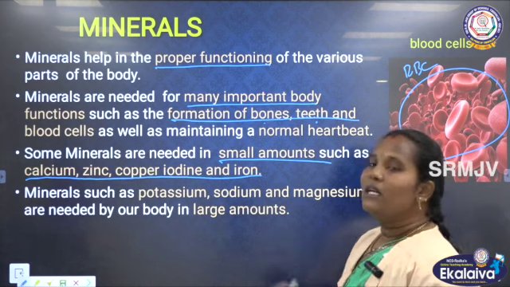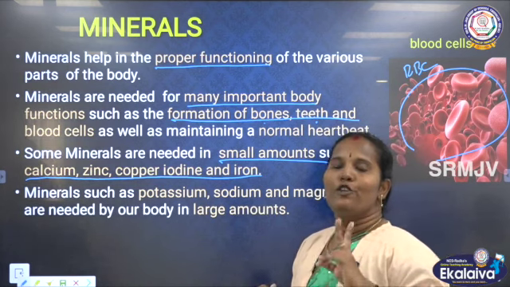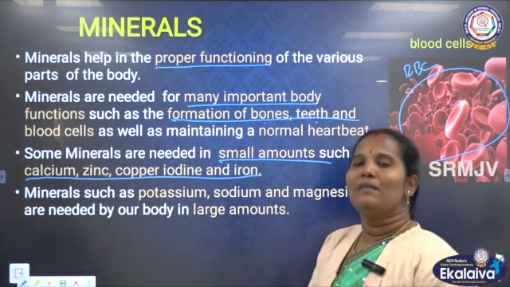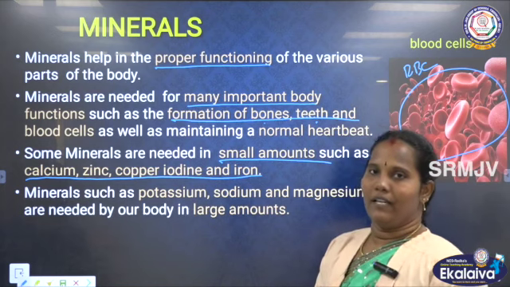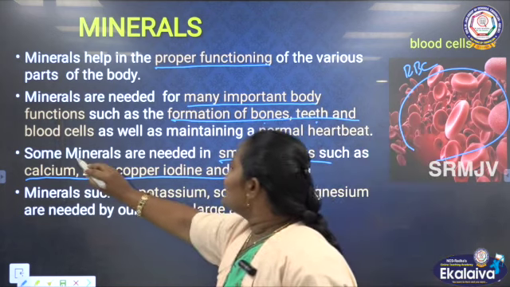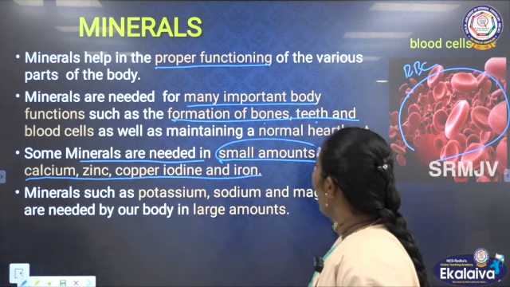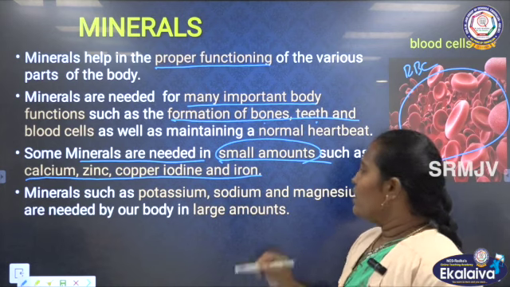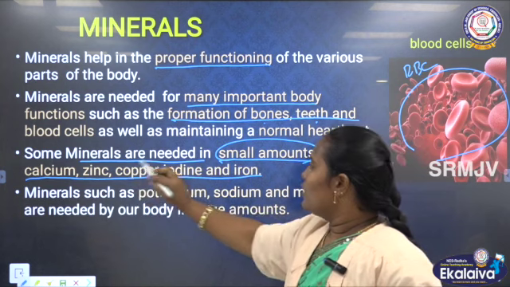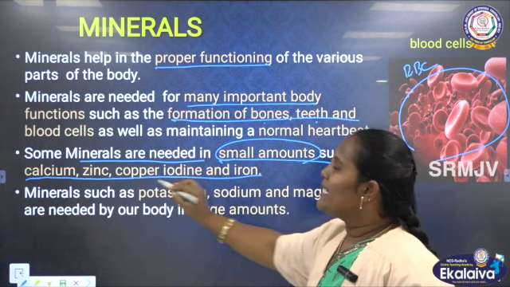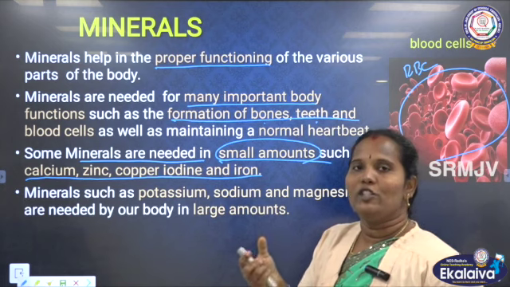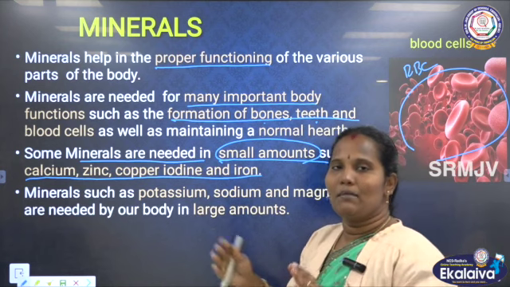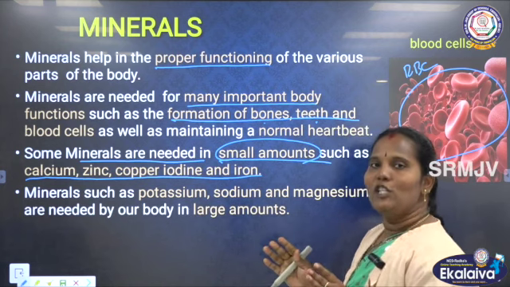After that, we can say we utilize these minerals in two ways. Some minerals are needed in large amounts, and some we need in very small quantities in our diet. What are they? Calcium, zinc, copper, iodine, iron. We need only small quantities of these in our diet. Suppose we have a lot of them, it gives us other diseases. So they need only a small quantity.